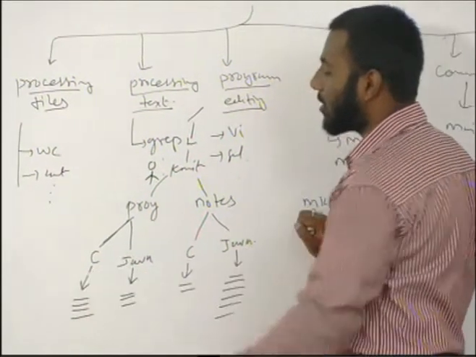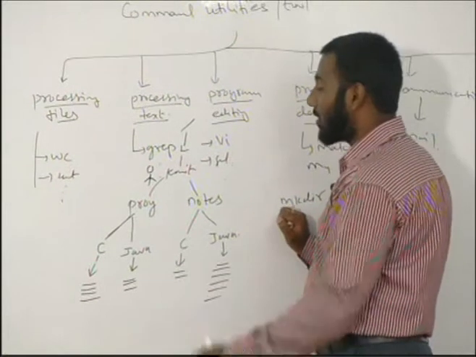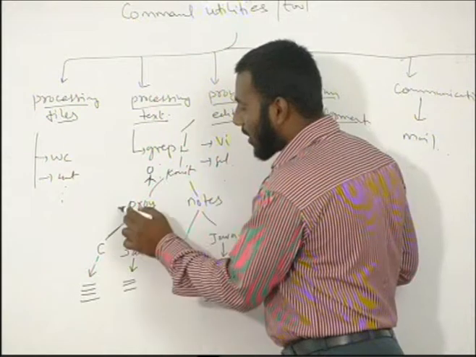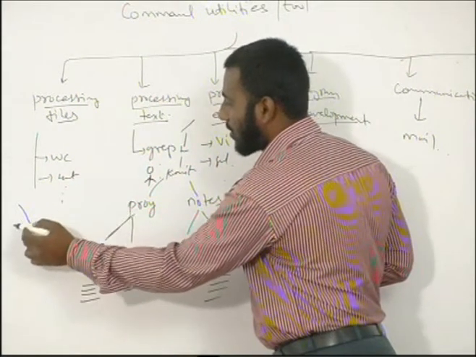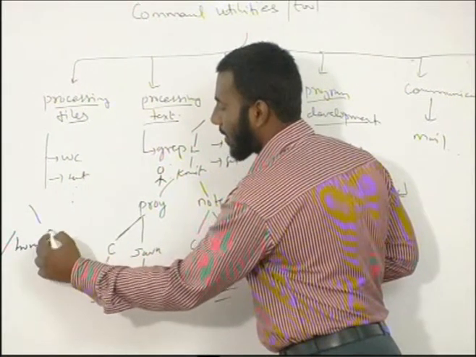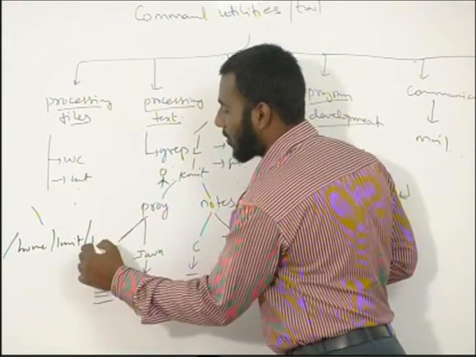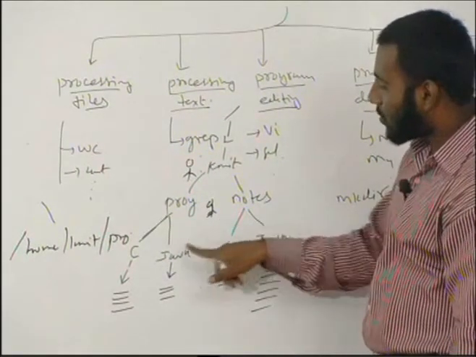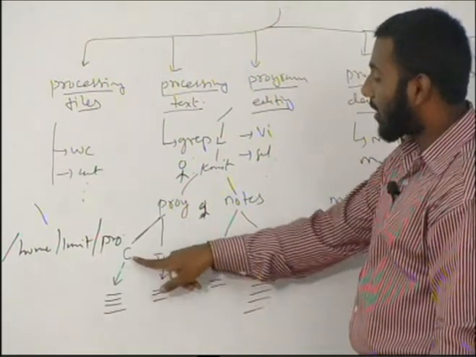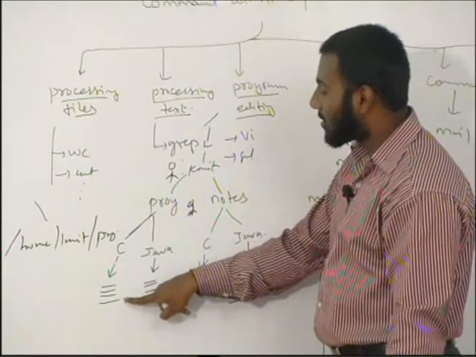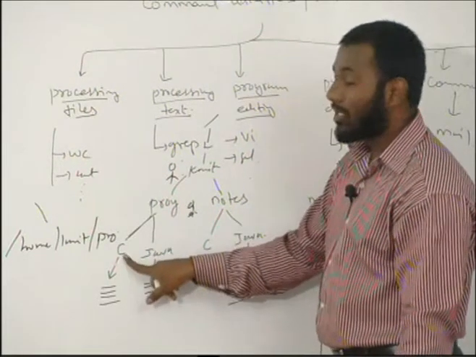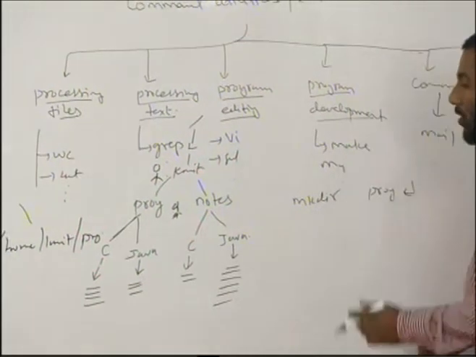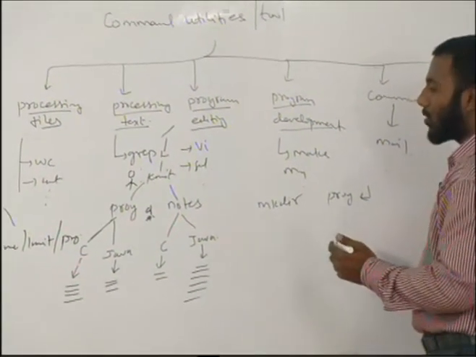There are two options. Either you specify the path, which we'll deal with later, or you make your present working directory as slash root home KMIT program. When you stand here, it's very easy to create these two directories, C and Java. Again, in order to create files inside C, you have to change your current working directory to C and start creating a file. So we need to know how to move from one directory to another directory.